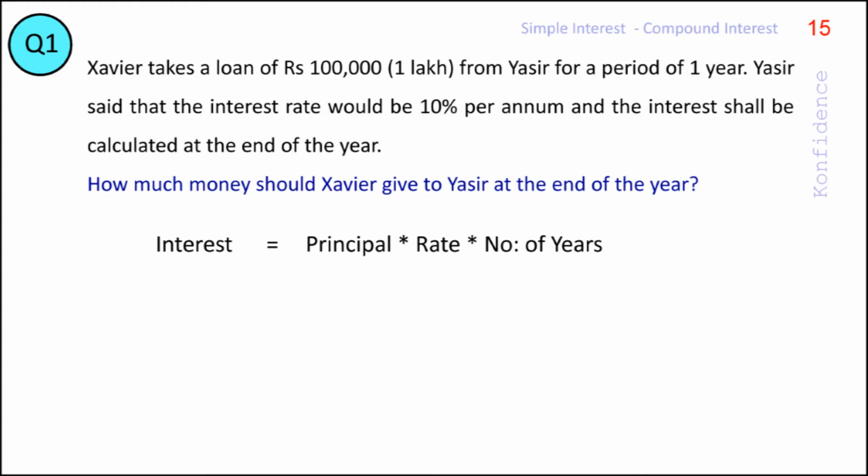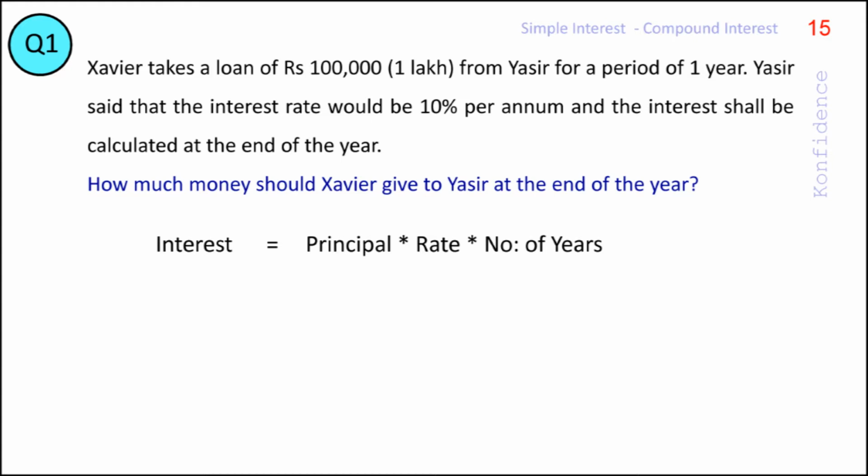Here, principal amount or the amount borrowed is rupees 1 lakh. Rate of interest or the fee per unit amount for the year is 10%. That means the fee is rupees 10 for every 100 rupees for a year. Or if you convert it into decimal value, 10% is equal to 0.10. That is, the fee is 0.10 rupees for each rupee loan for a period of 1 year.